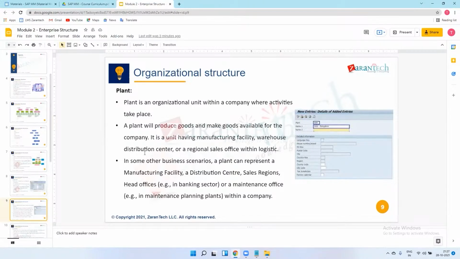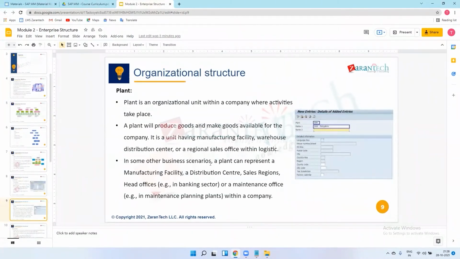In some other business scenarios, a plant can represent a manufacturing facility. Suppose I have one company situated in Mumbai, India. There is one corporate office in Mumbai, but I also have production, which is situated in Bangalore, Karnataka. So the corporate office is in Mumbai, but my production plant is in Bangalore.